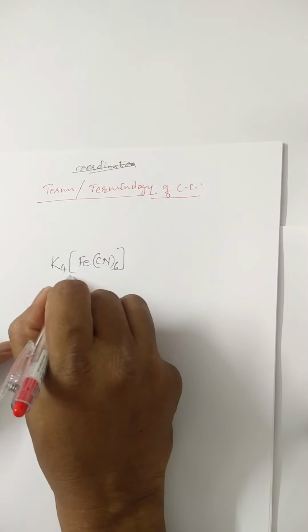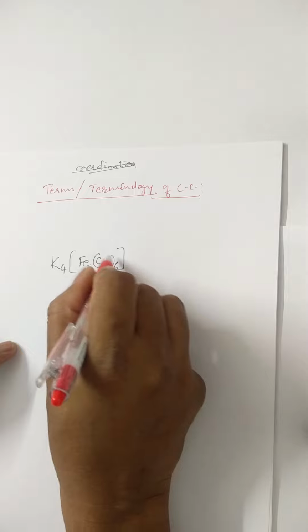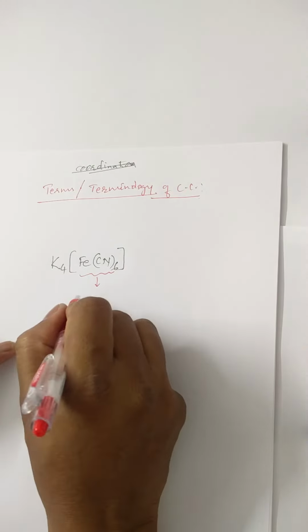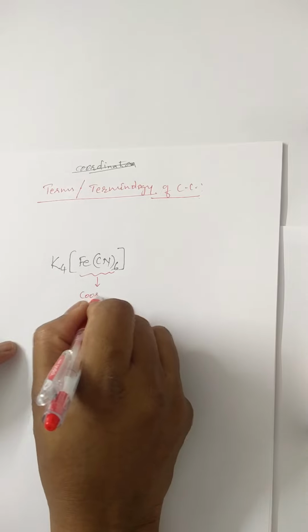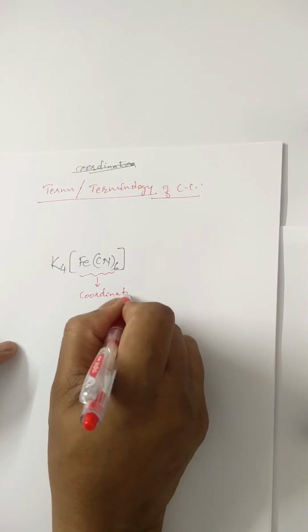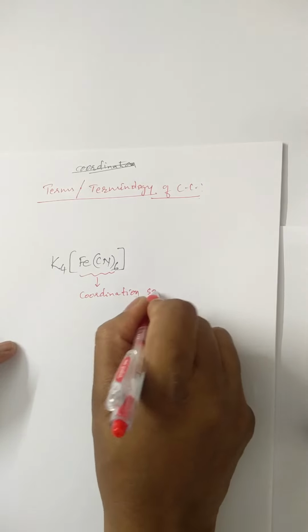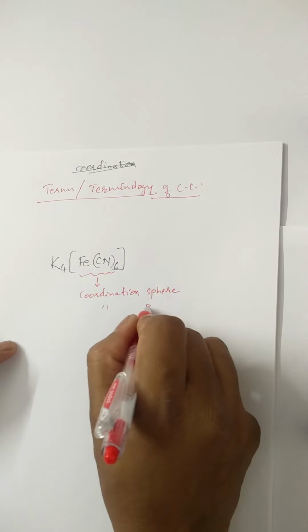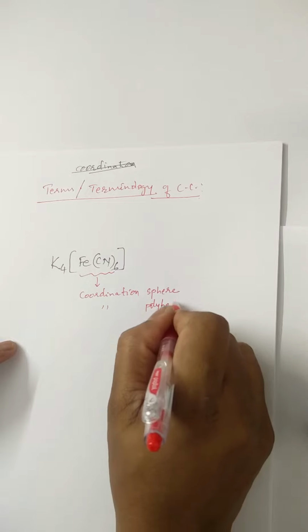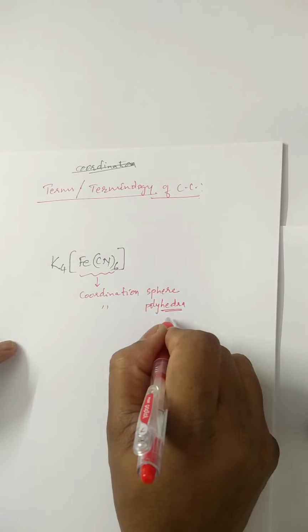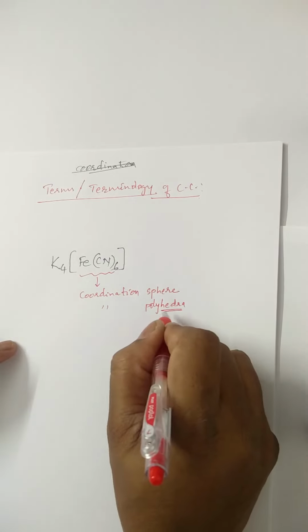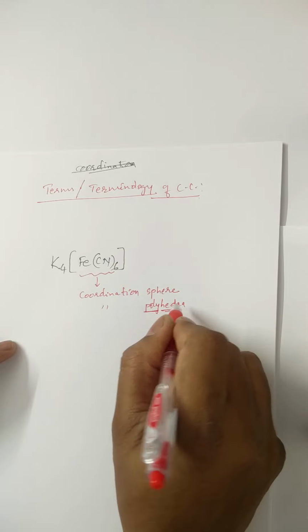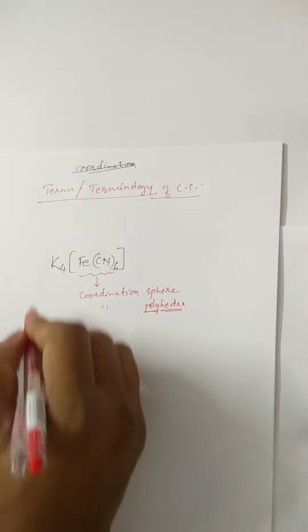The entities which are present inside the square bracket, this entity is called the coordination sphere, or it is also called the coordination polyhedra. Hedra is the plural form. Hedron means face, hedra means faces, poly means many faces. Details we will see later on.